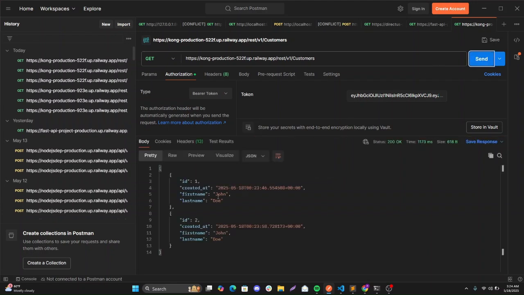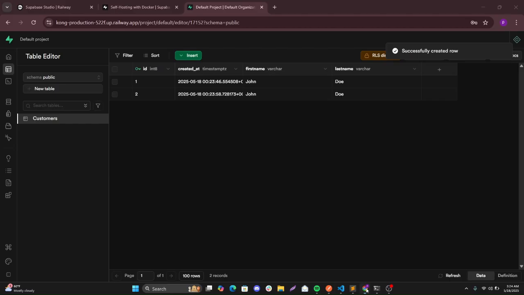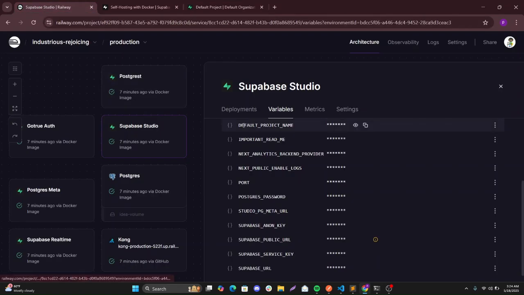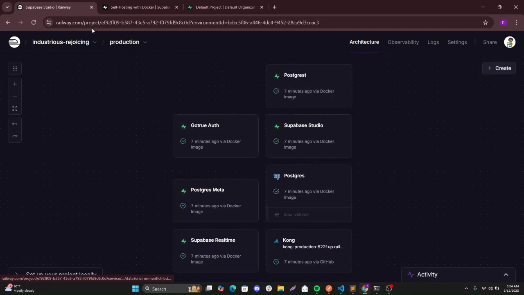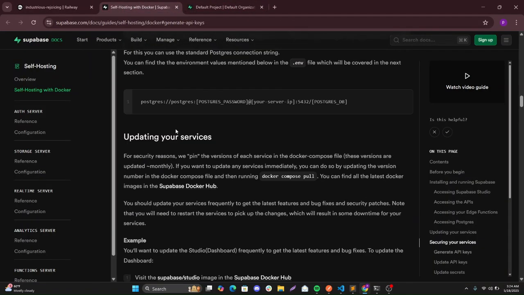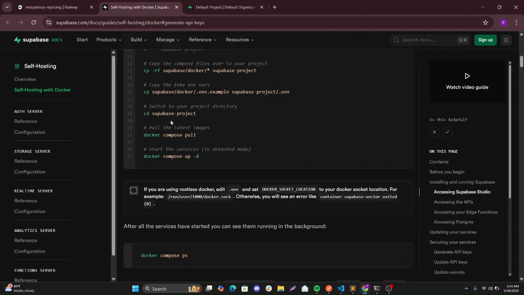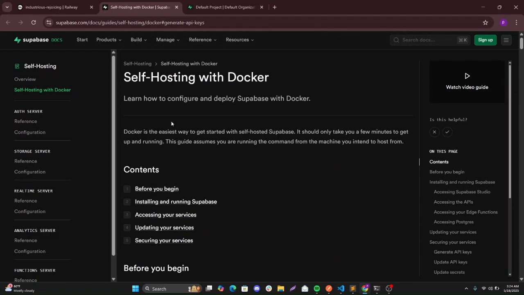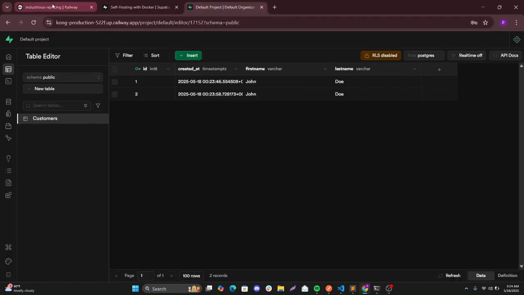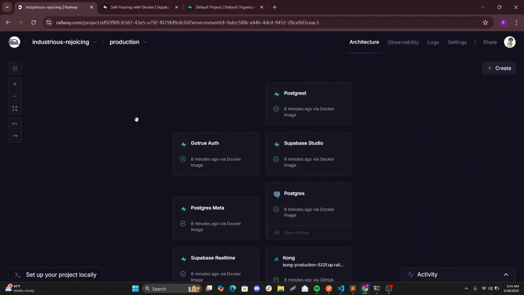and we get this. So ideally you could do the other functionality that Supabase has to offer, and you'll have the entire environment hosted right here on Railway. We are using this self-hosting, but you do not have to worry about any other thing, because Railway provides for you a template. I think that is it.